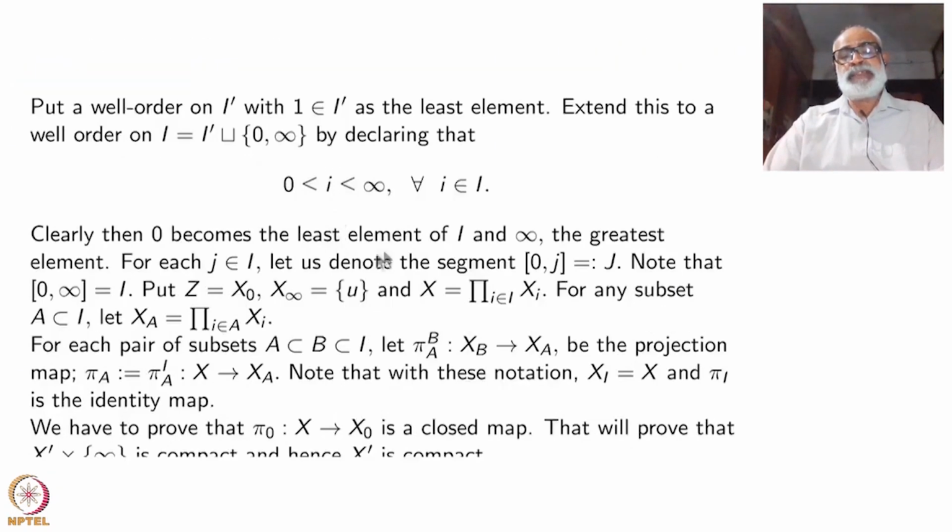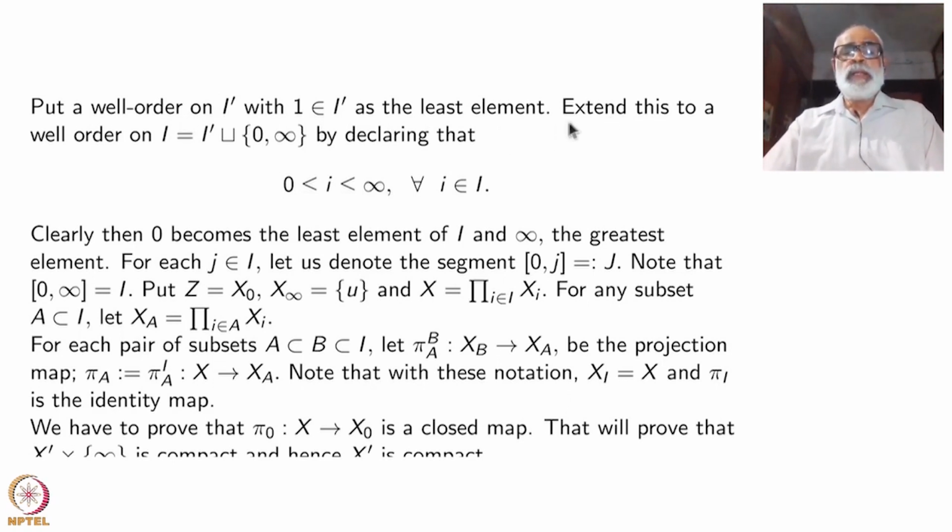So here is the first step, which will tell you what kind of tricks we have to do with employing the principle of transfinite induction. Put a well order on the set that is important, namely the indexing set I prime. Let us denote the least element there by 1. Okay, 1 belonging to I prime is the least element. Take any order, no problem. It must be well ordered, that's all.